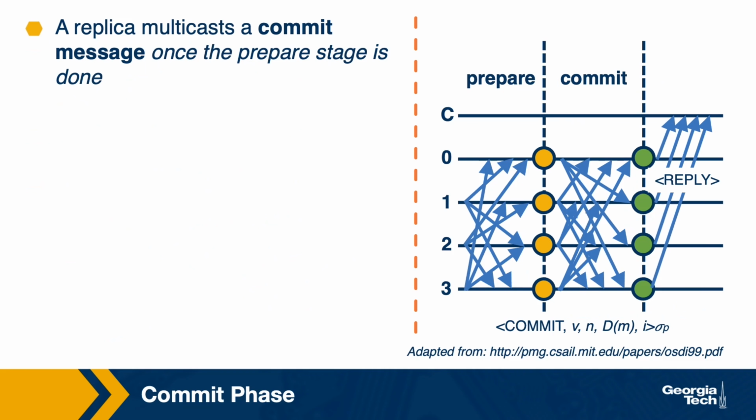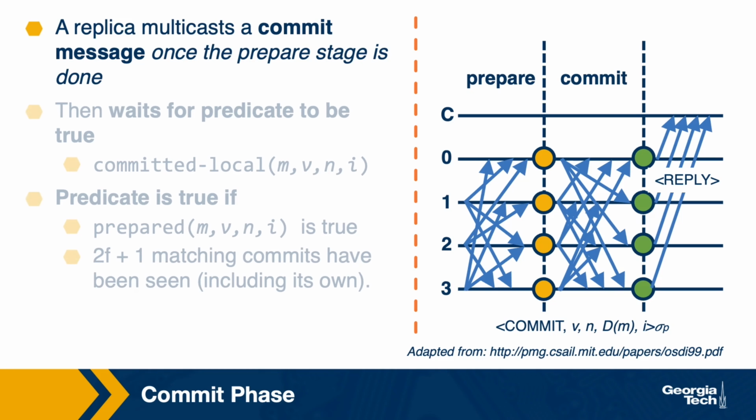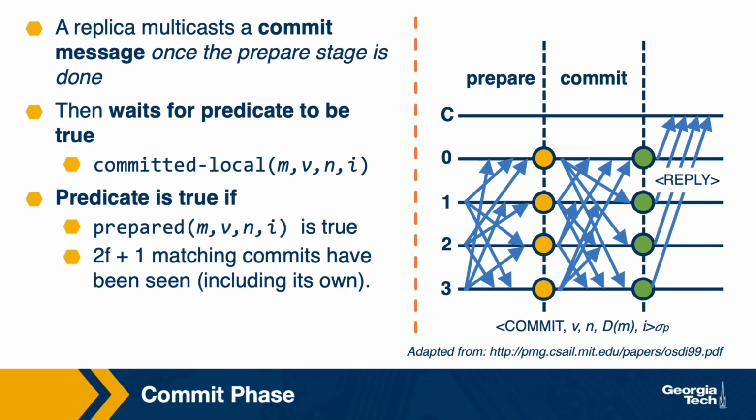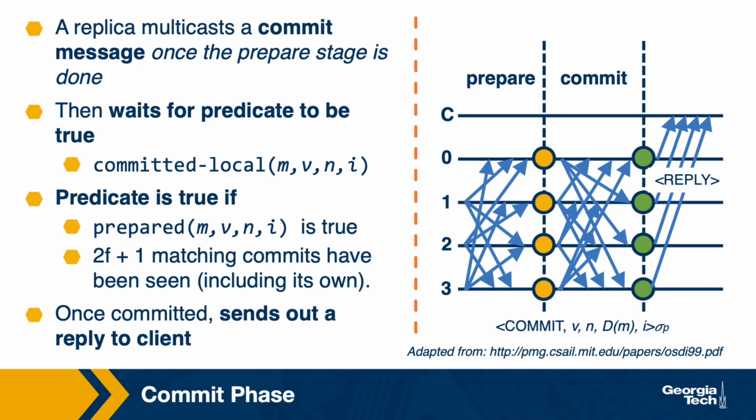Once the prepared stage is complete, a replica enters the commit phase. It sends a commit message to all other replicas and also logs this message. It then waits for an additional 2f matching commits by evaluating a predicate committed-local. Once the request is committed, it can be executed and a response can be sent to the client.